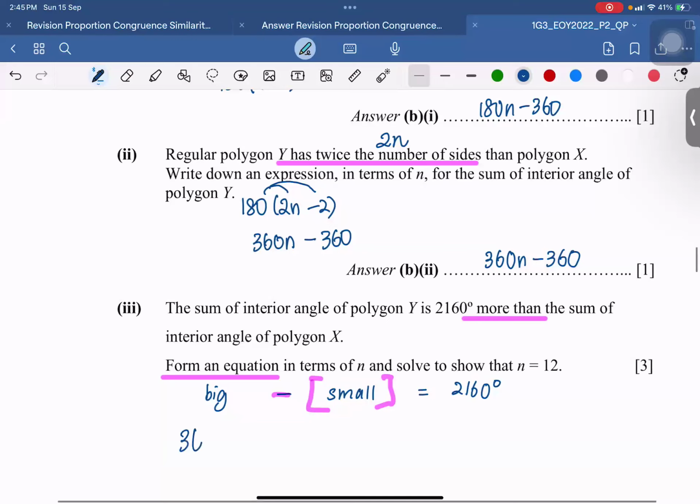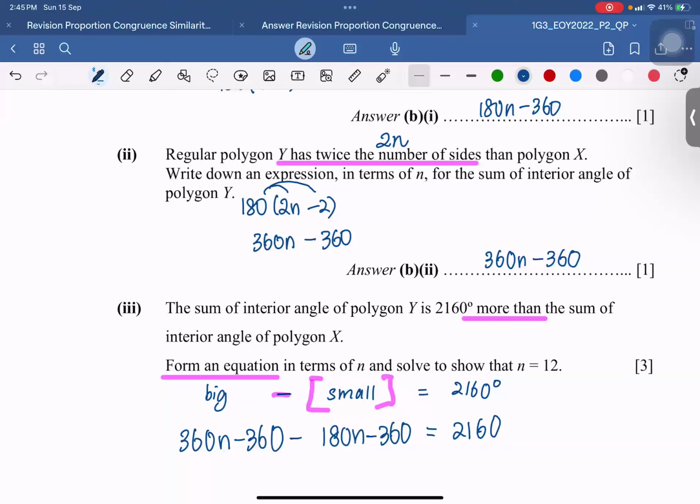So part 2 will be 360n minus 360. Subtract away. Then we take part 1, right? 180n minus 360. Can you spot an error for this part of the question?